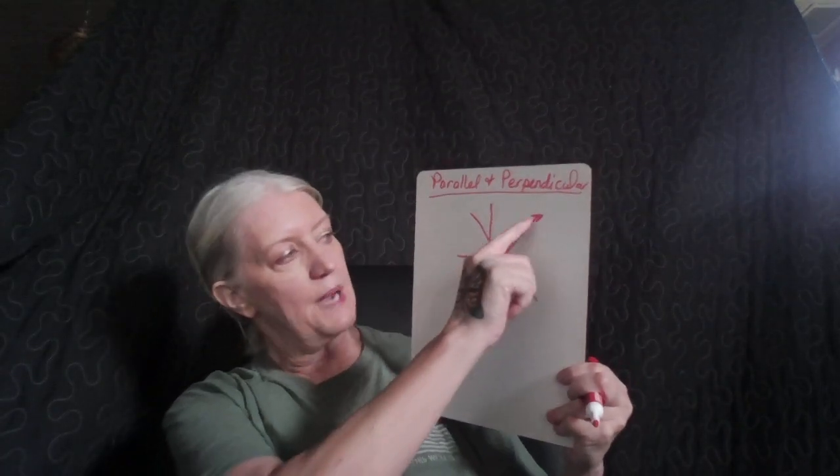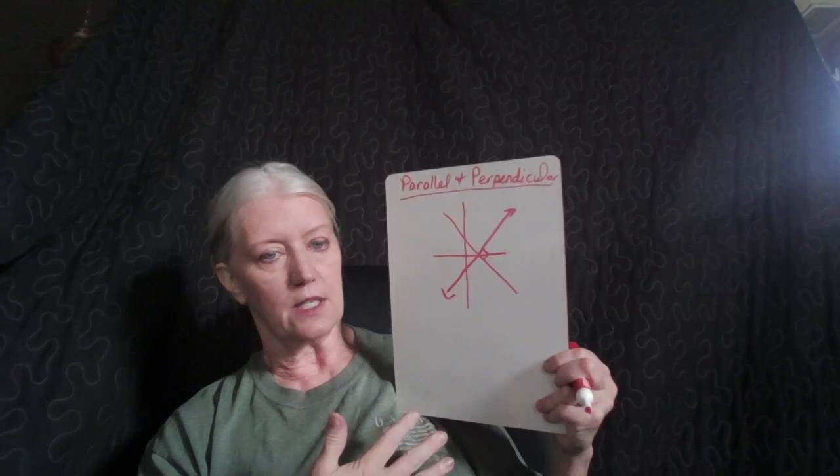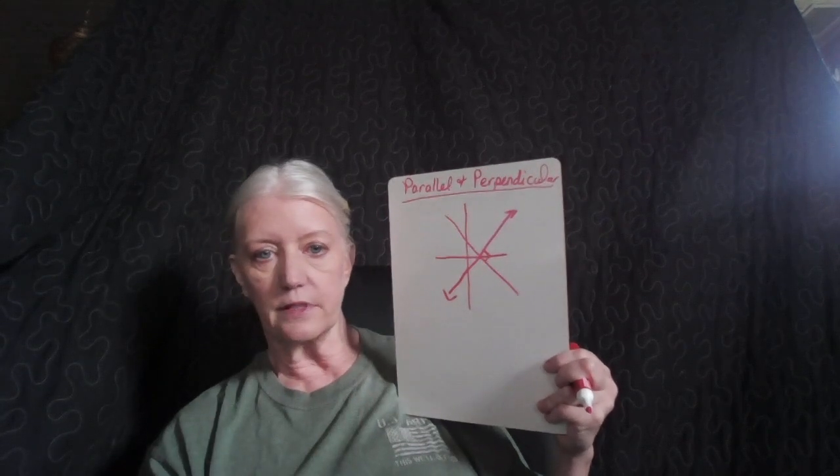Now, perpendicular. Let's think about what we know about perpendicular. We've got one line going whatever speed we want. Then the other line has to be going, if this one's going in a positive direction, in order for something to be perpendicular to it, it has to be going in negative. Just think about why that makes sense. If one's going up, the other one has to be going down. In order for them to be perpendicular, which is meeting at a 90-degree angle, they have to be opposite directions. Okay, so they have to have opposite slopes. I think that is sort of intuitive. It makes sense that one has to go up, one has to go down in order for them to meet.